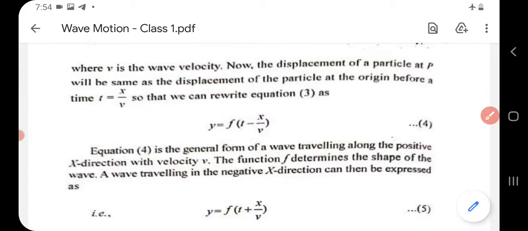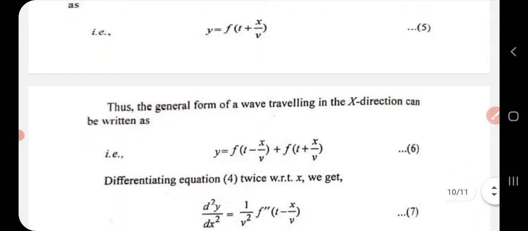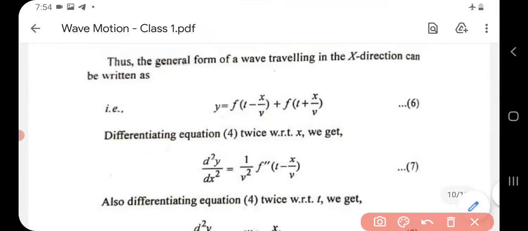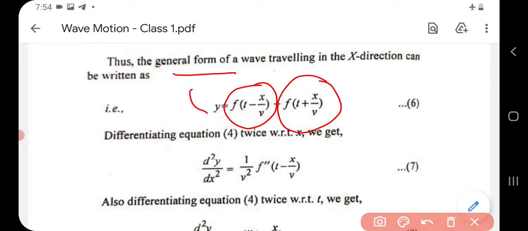Now, combining these two, that is combining equation 4 and equation 5, we can express the general form of wave traveling in x direction, that is y is equal to f of t minus x by v plus f of t plus x by v. Here this component stands for wave propagating along positive x direction, and this stands for wave propagating along negative x direction. So combining these two, we write the general form of wave traveling in x direction.